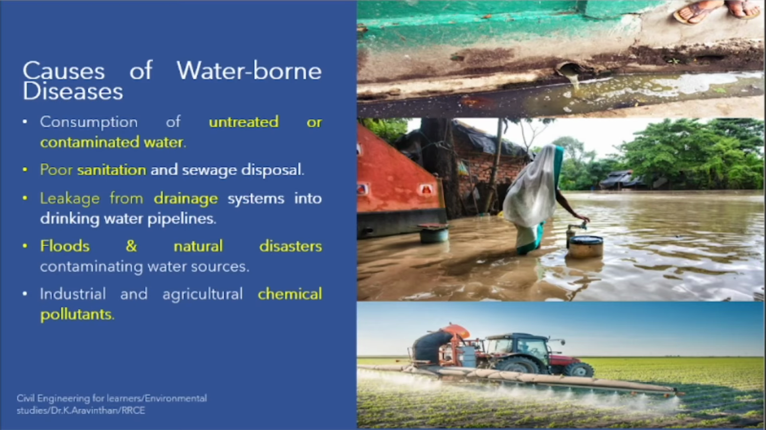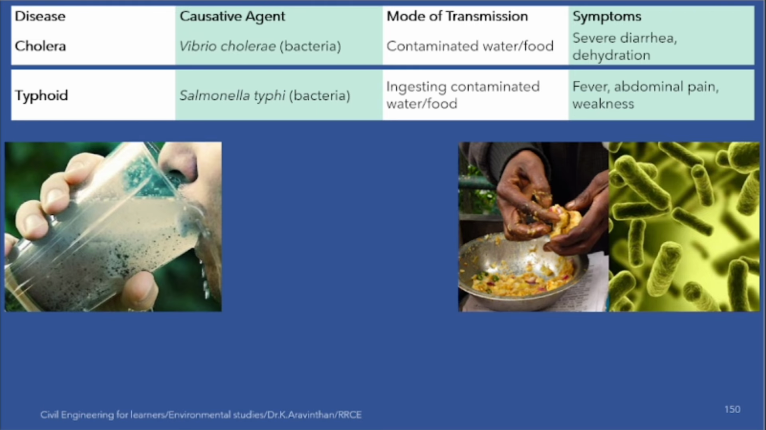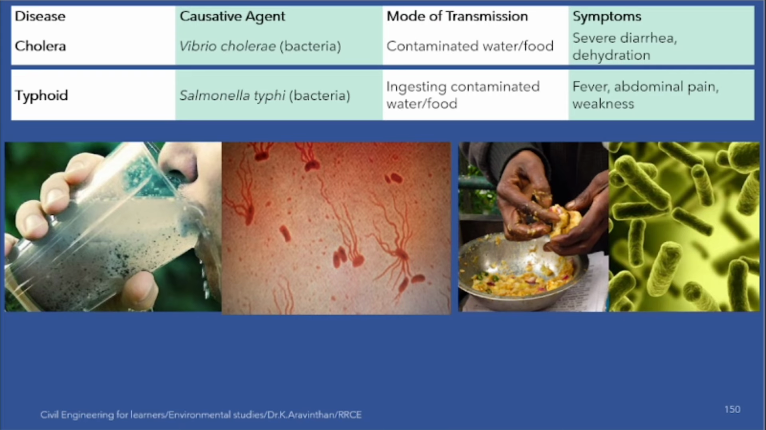Now, let me talk about each and every disease. The first disease is cholera. This is caused by Vibrio cholerae. This is a bacterial disease. Have you heard this name, cholera? Frequently you would have heard. Severe diarrhea will happen and dehydration will be there. The next is typhoid. This is due to the bacteria Salmonella typhi. The person will lose 5 kg or 10 kg of weight. Where does it come from? The contaminated water. We drink that, and due to this bacteria, it will live in your body.